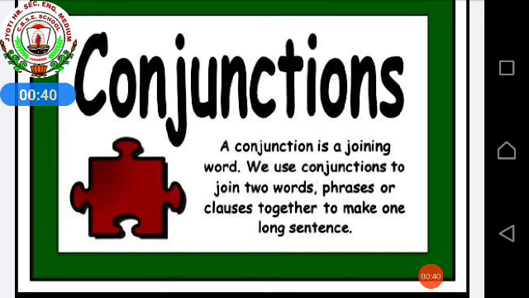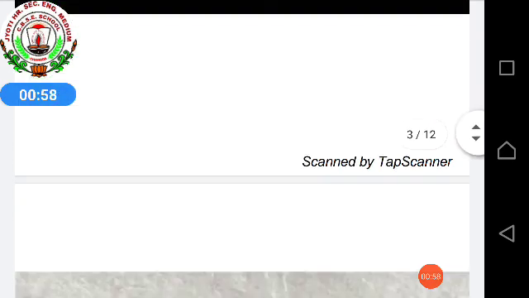So what is conjunction? Conjunction, it's a joining word. And where are we using conjunction? We are using conjunction to join two or more words or group of words or phrases for making a long sentence. Now we will see the types of conjunctions.